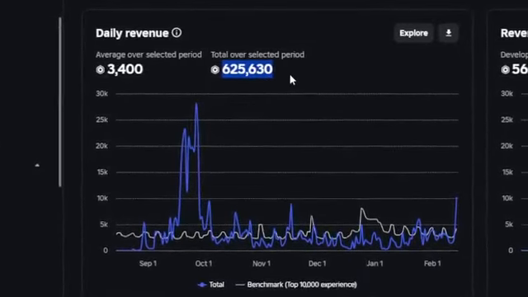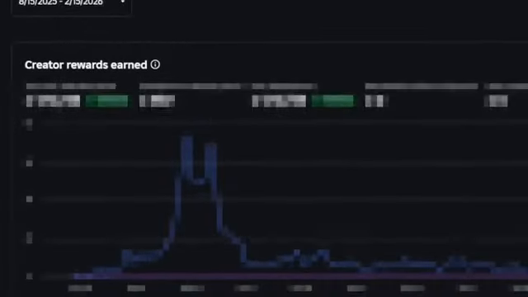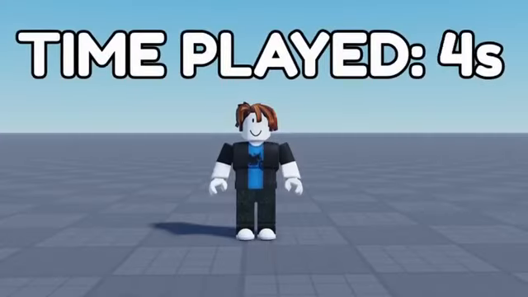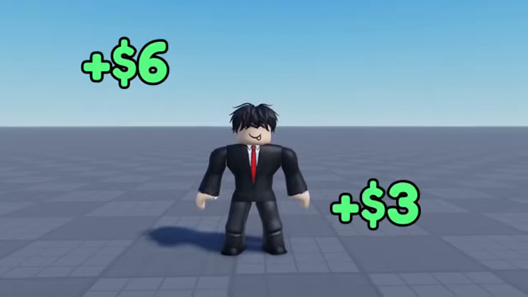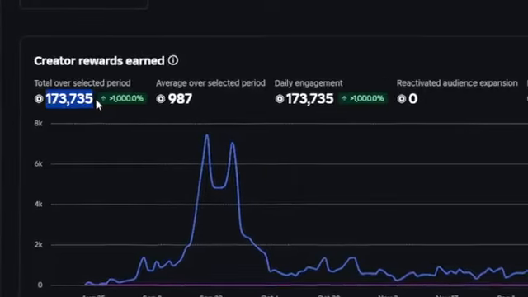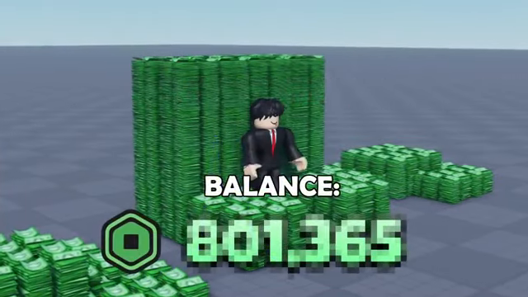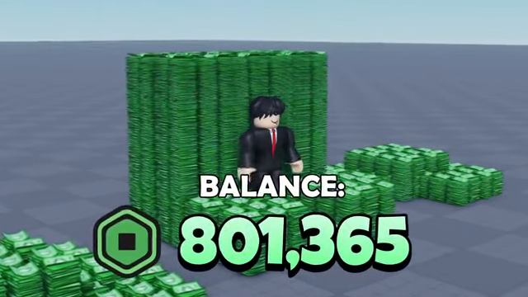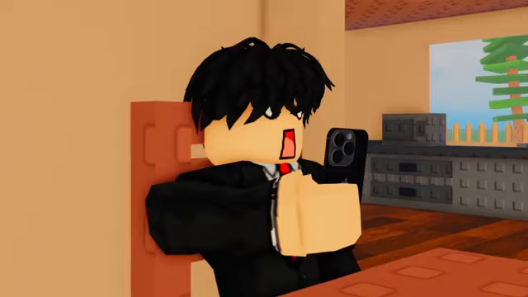But that's not the only source of income. There's also something called creator rewards, and how it works is the longer players stay in your game, the more money the developer makes. And from creator rewards alone, it's made 173,000 Robux, bringing the grand total to 801,365 Robux. I couldn't believe it.